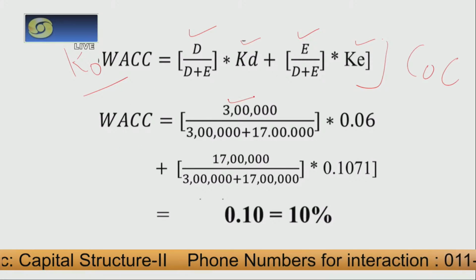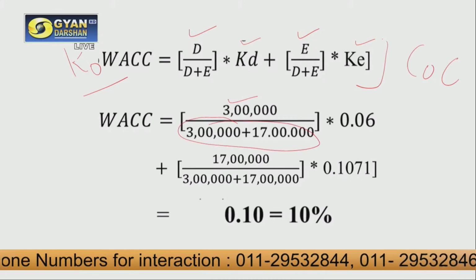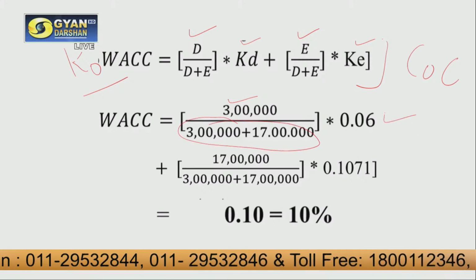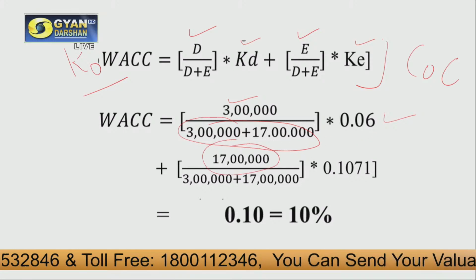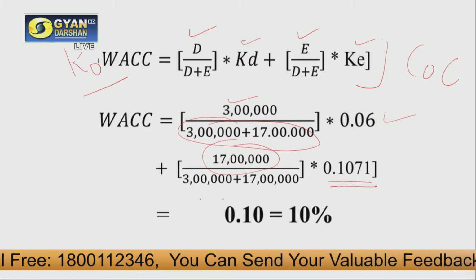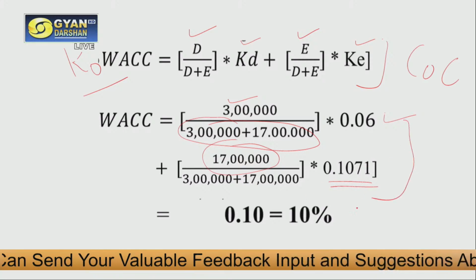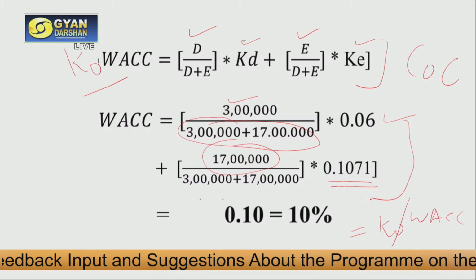Here in case 1 we have debt as 3 lakh rupees. It has to be divided by 20 lakh, which is our overall value of firm. This will be multiplied by cost of debt, which is 6% here. And we add to this the equity ratio multiplied by KE, which we have just now calculated. Now by solving this equation, we get the value of KO or WACC, which is 10%.